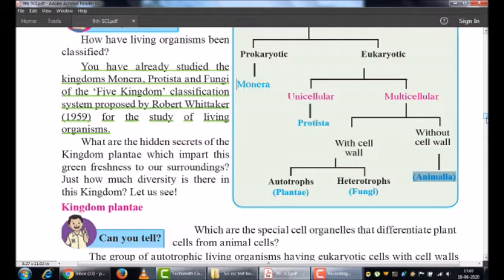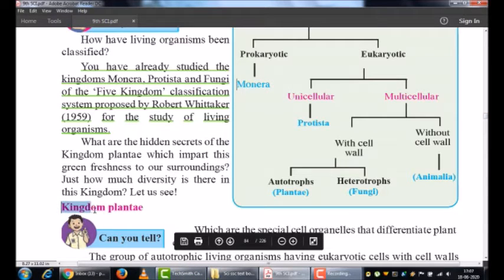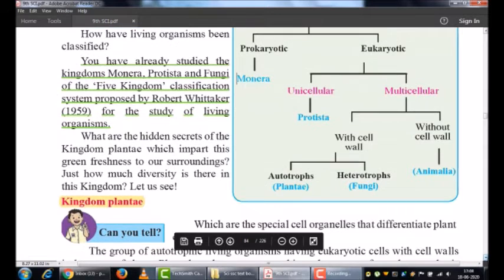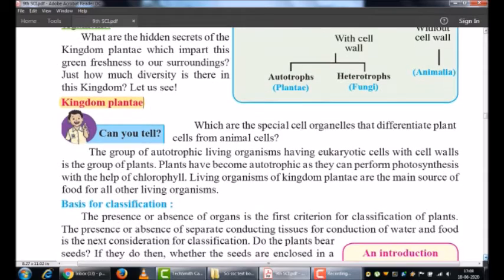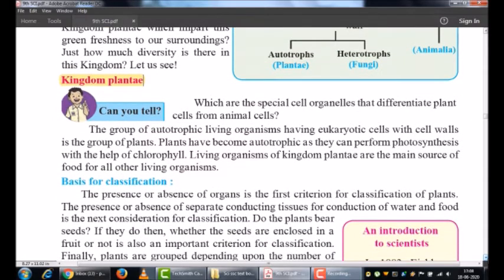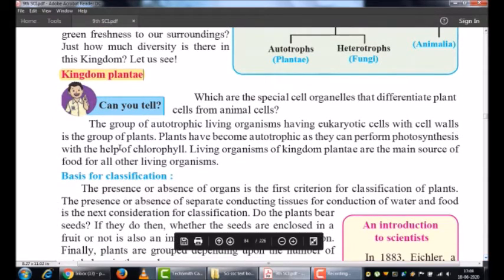Now we will focus on the kingdom Plantae, which is the part you are going to study, how it is classified and what the criteria of its classification are.